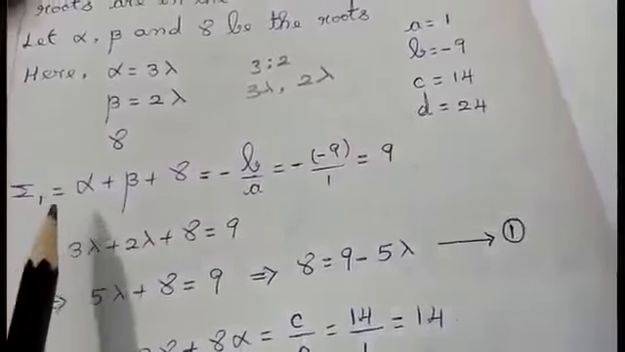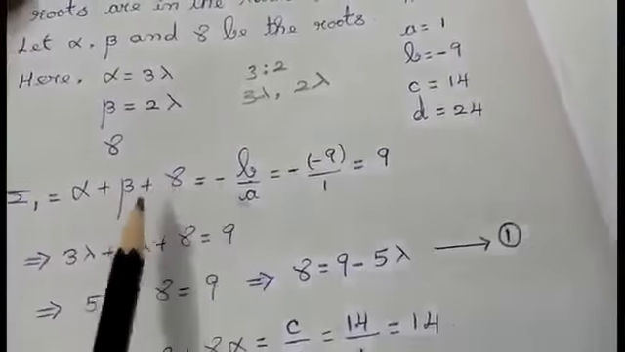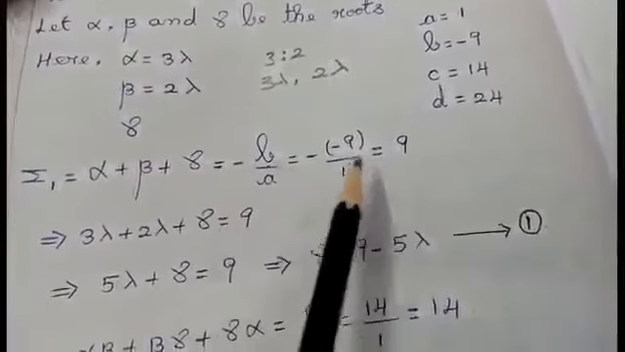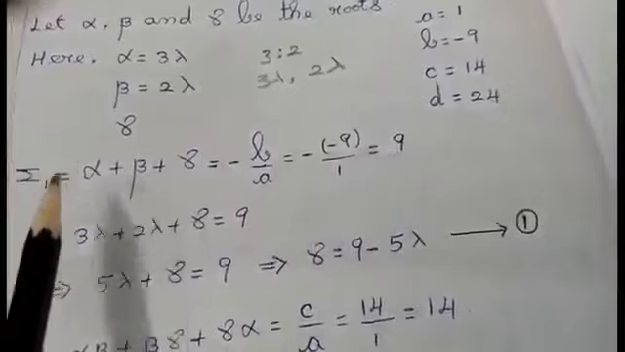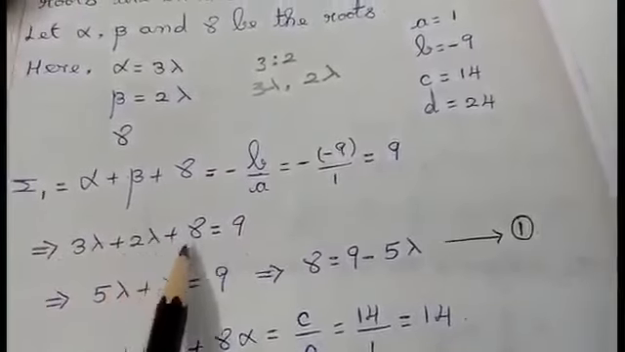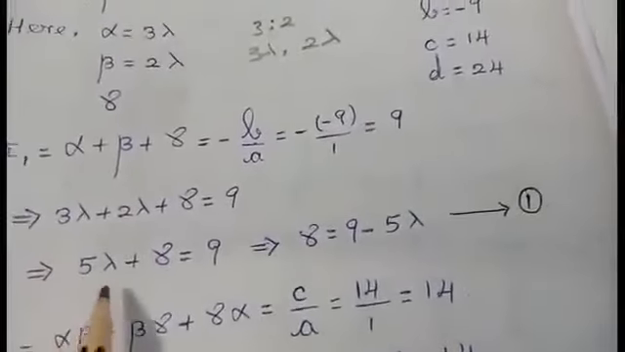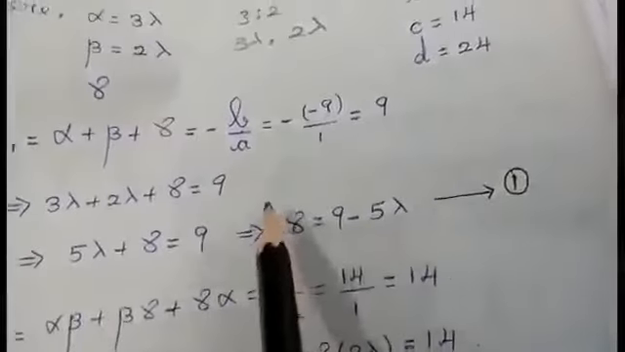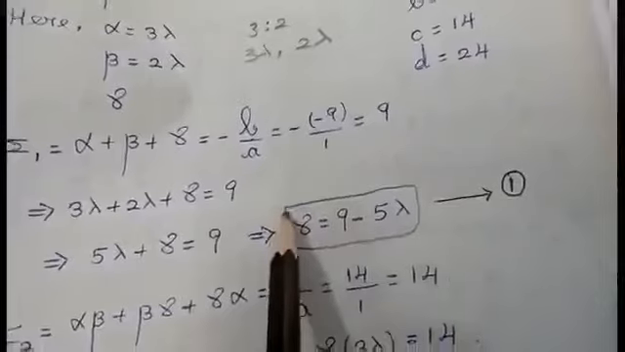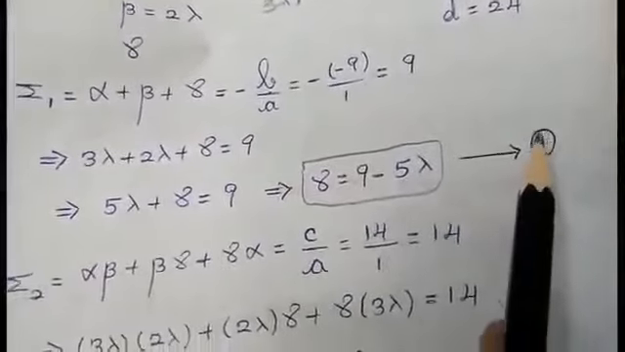Summation 1 means I'm going to add the roots, alpha plus beta plus gamma. If you add the roots, it equals minus b by a, and you're getting the value as 9. But instead of alpha and beta, I'm going to replace the value as 3 lambda plus 2 lambda plus gamma equal to 9. From this calculation, I'm going to fix a value for gamma. That is, gamma is equal to 9 minus 5 lambda. So I'm going to mark this as equation 1.